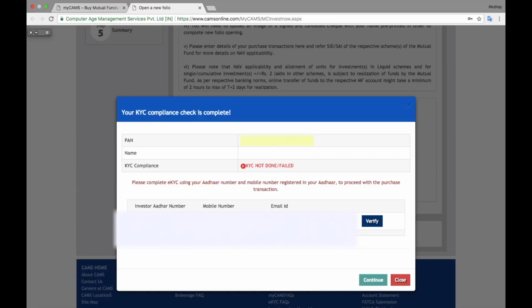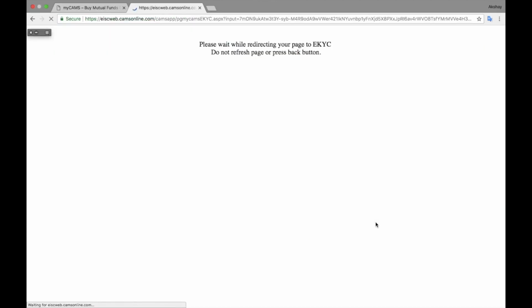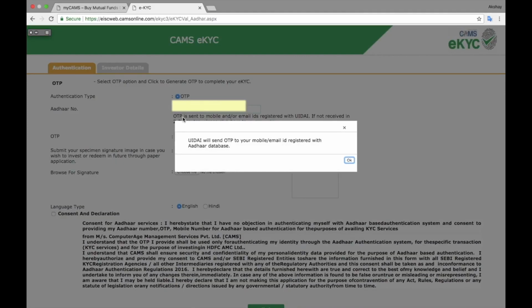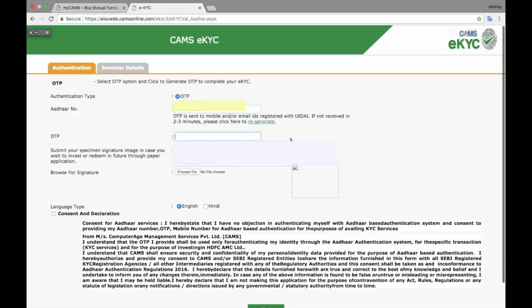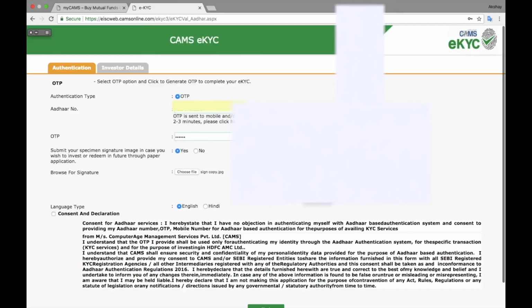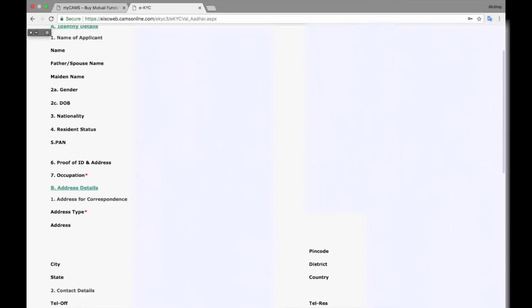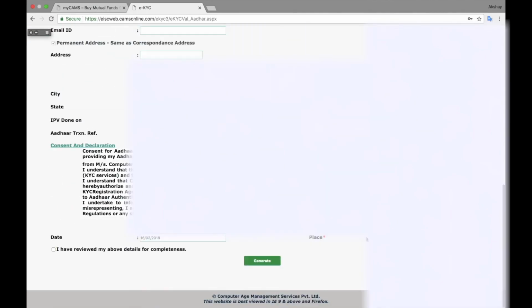So you have to put your Aadhaar number and the mobile number which is registered with and linked to the Aadhaar, and you have to click on verify. You will get the OTP on your mobile phone. You have to put that OTP here, and along with that you have to upload your signature on a white page. Okay, and submit.